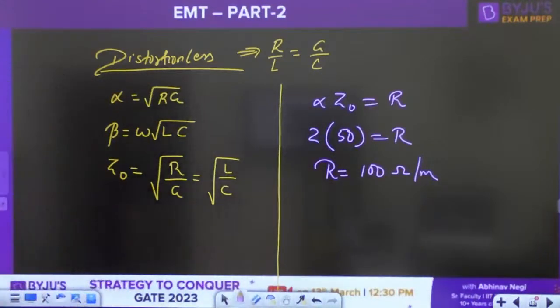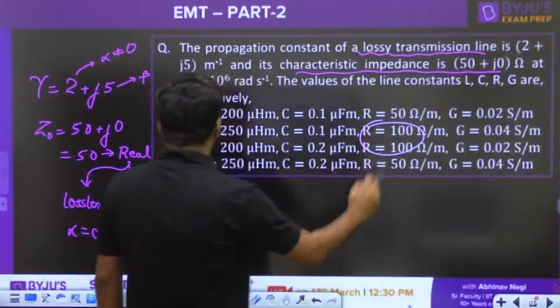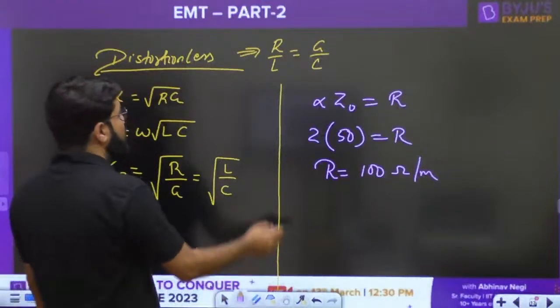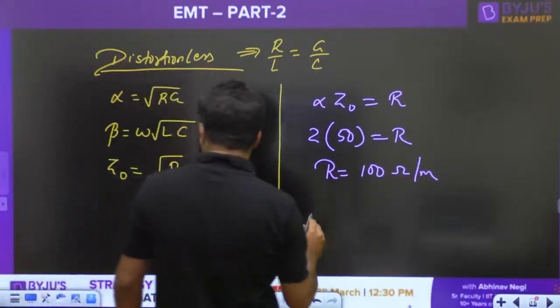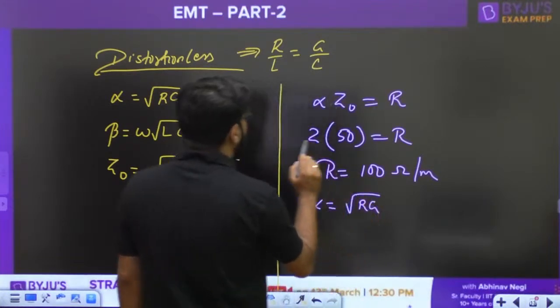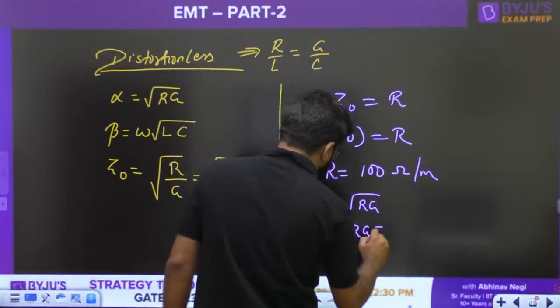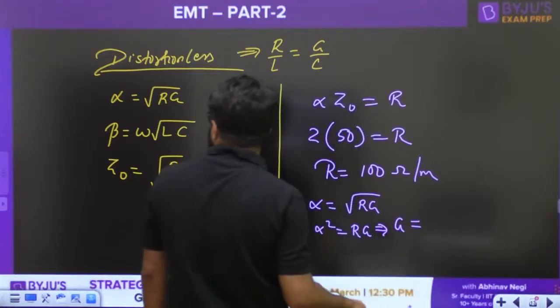The value of R is 100 ohm per meter, right? So that leads to option B or C. Now from here, only if you get the value of G, we can use alpha. Alpha is square root of RG, and I know the value of alpha, so alpha square is equal to R into G, and hence the value of G becomes alpha square divided by R.